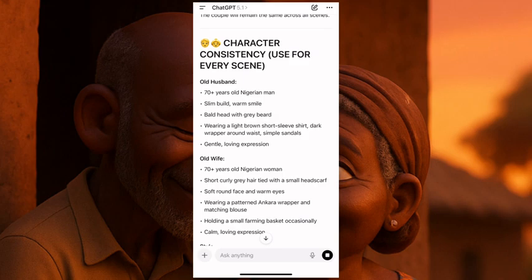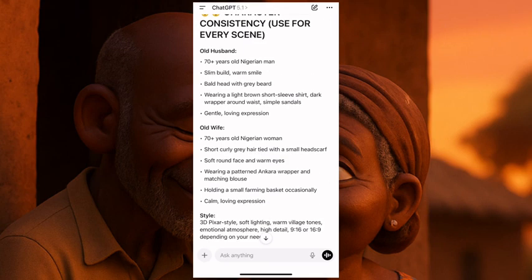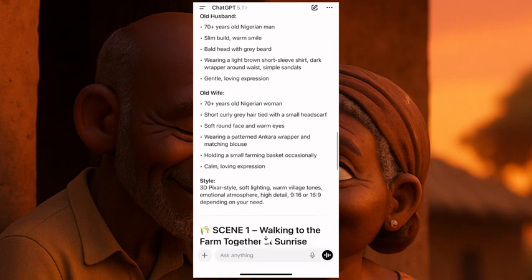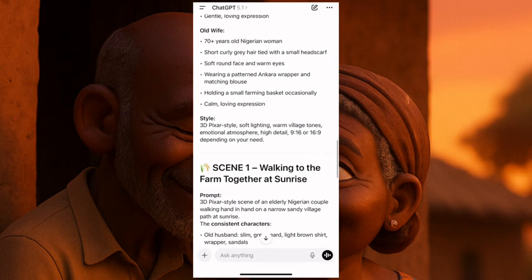Old husband, 70-year-old Nigerian man, slim build, warm smile. So that is it. That's the man's description. The second one, this is the woman's description, the old woman's description.